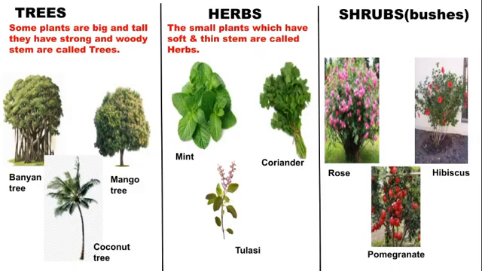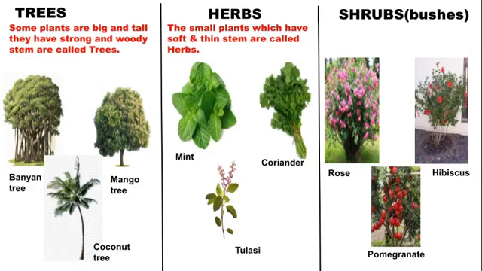What are trees? Some plants are big and tall. They have strong and woody stems and are called trees. For example, banyan tree, mango tree, coconut tree. Children, you can observe in these trees, these trees have strong and woody stems. Okay. So the next type of plants are herbs.